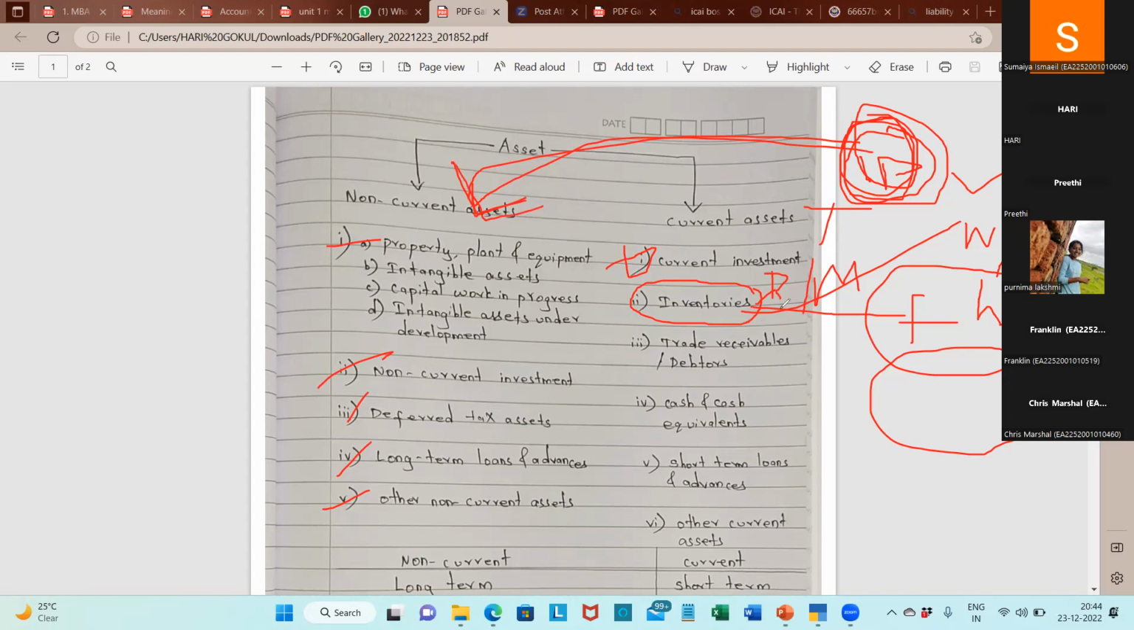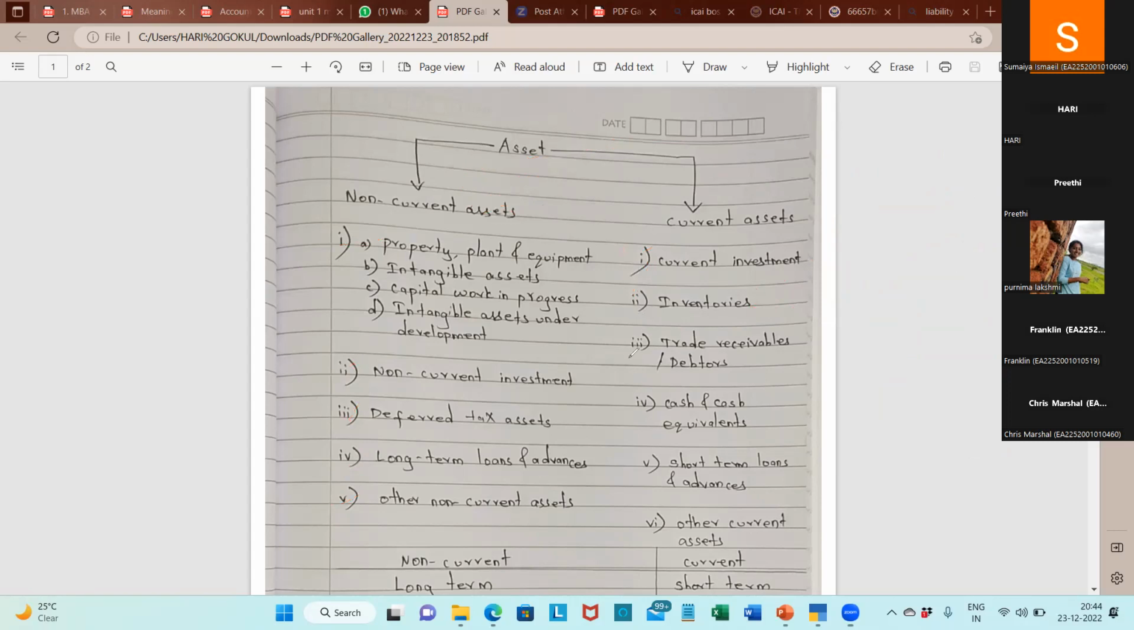Then clear all drawings. Trade receivables. In all cases, the trade receivables will be in the current assets only. More or less, no one will make